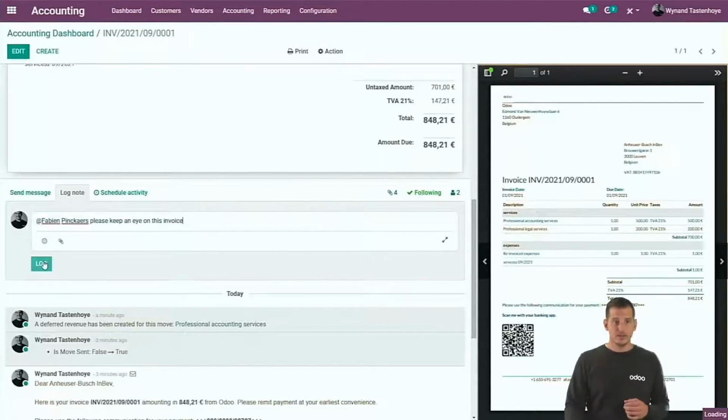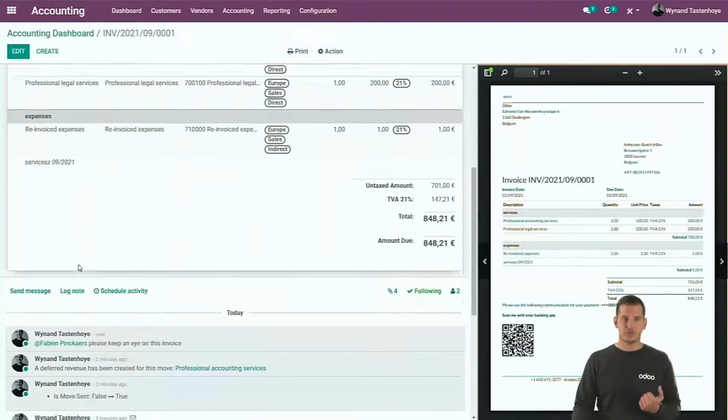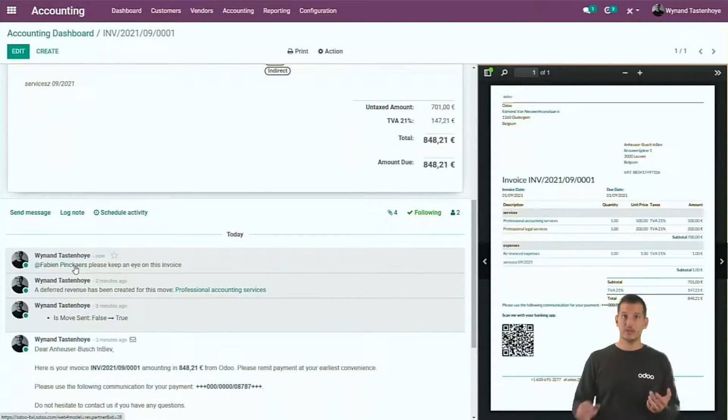And by logging it, it will be logged and it will stay in the chatter as well. And you can see that Fabien is in green because he received an email now with a link also to this invoice so that he can keep track of it.